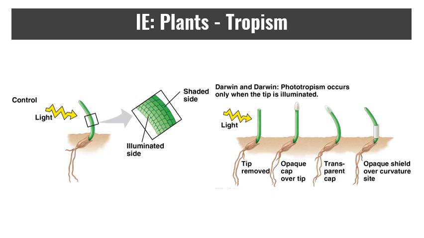So any growth response that results in the curvature of the whole plant organ towards or away from a stimulus is a tropism. This is as close as plants get to taxis and kinesis of animals and those orientation behaviors. And this is very different from things like morphogenesis, which we'll talk about in the behavior section.